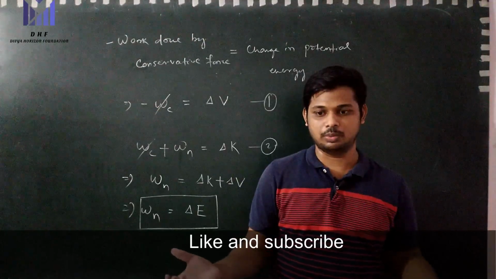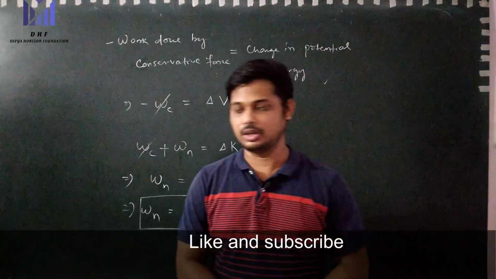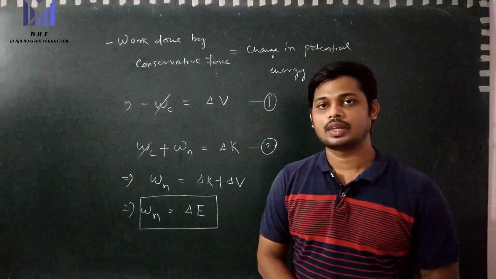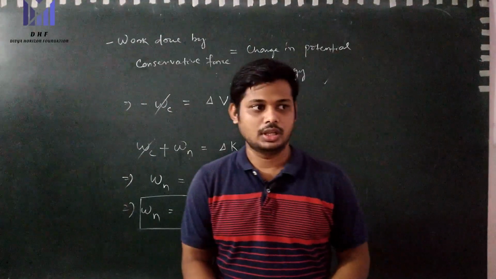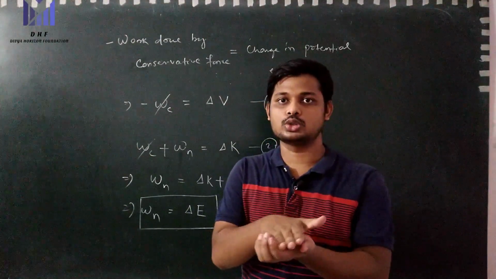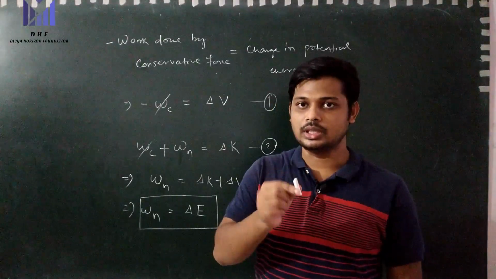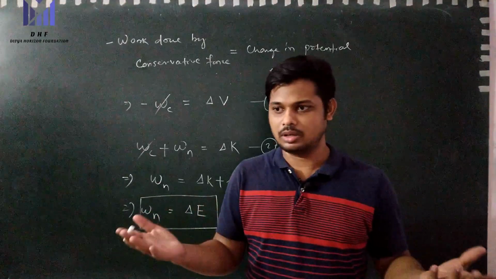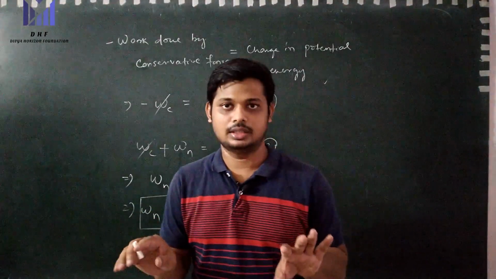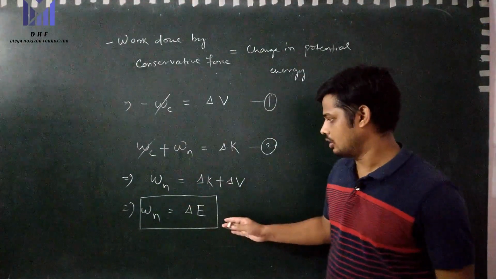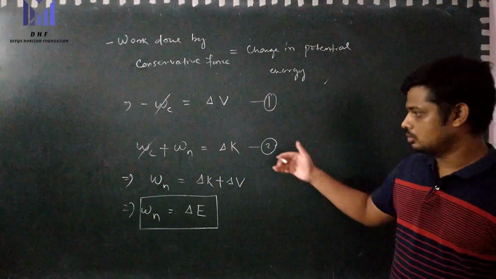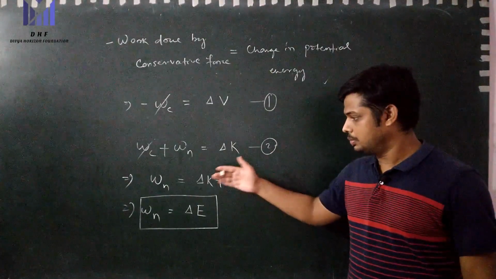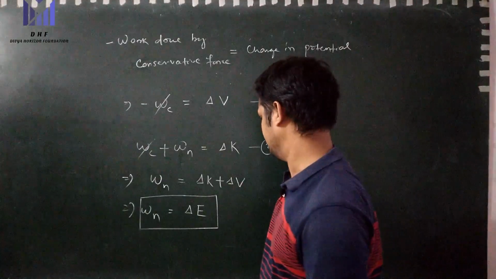And most friction forces, like friction between two surfaces, or the friction acting on an object moving in a medium, are non-conservative forces.